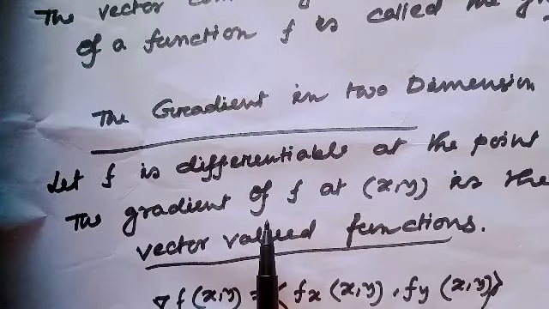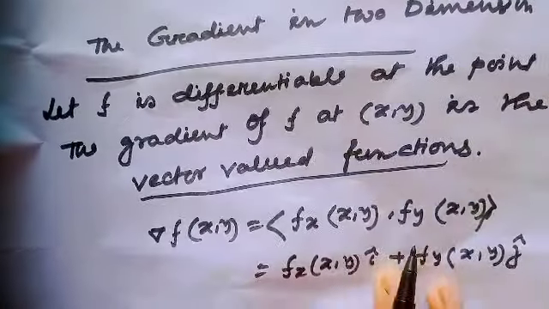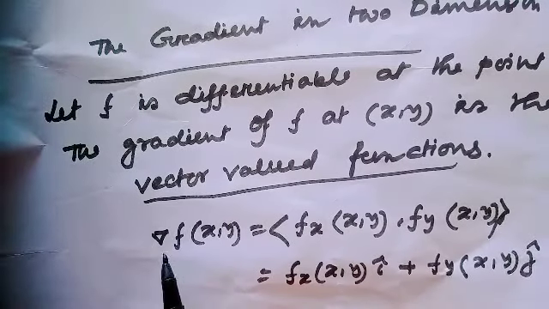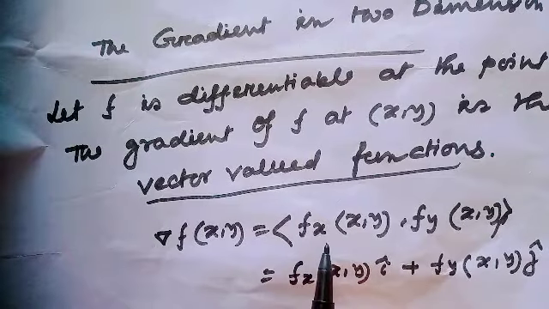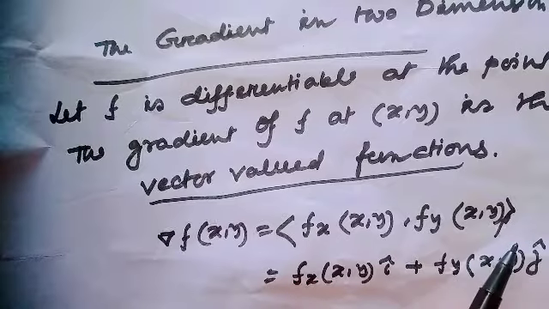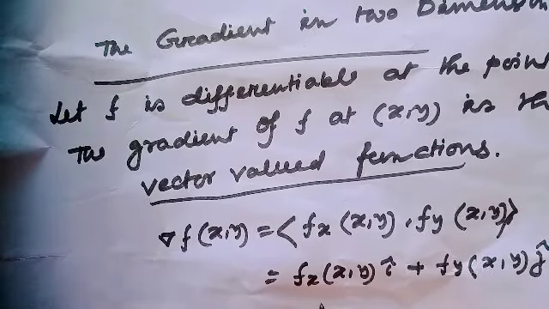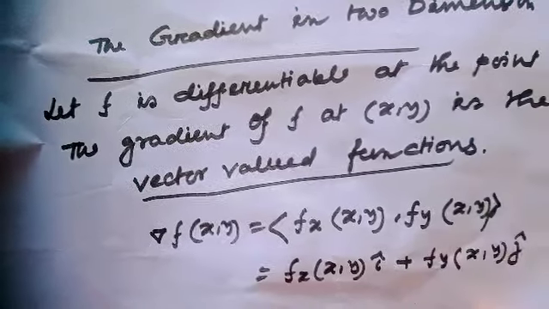Then the gradient at this ordered pair is the vector valued function, denoted as del f at the point (x, y) equal to the partial derivative with respect to x at (x, y), comma, the partial derivative with respect to y at (x, y), which is actually denoted as the partial derivative with respect to x at (x, y) with i component plus the partial derivative with respect to y at (x, y) with j component.